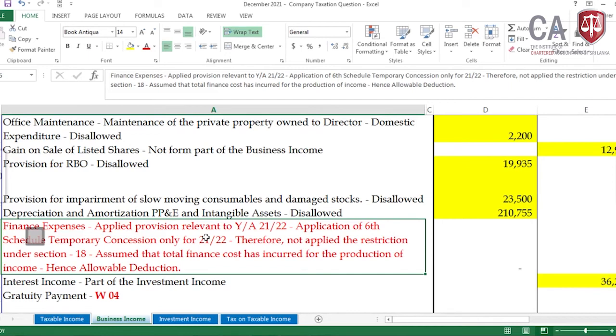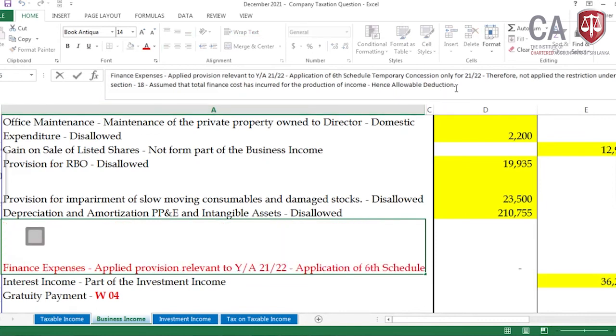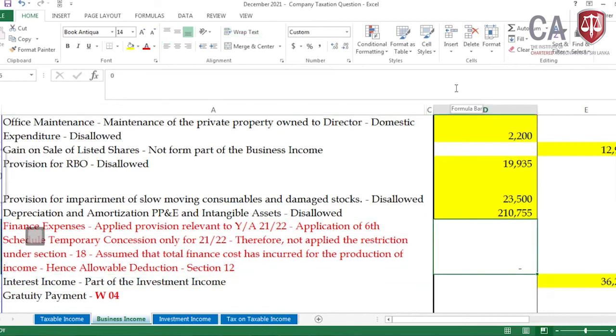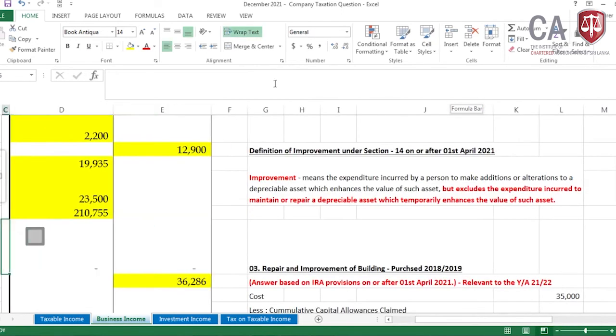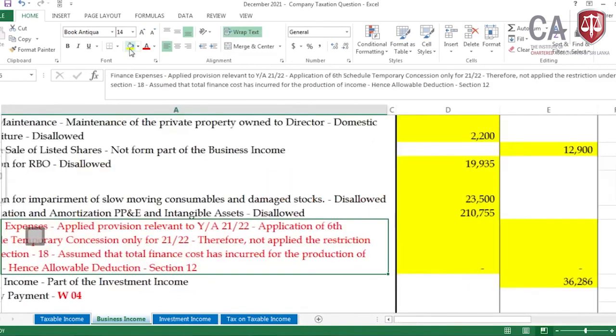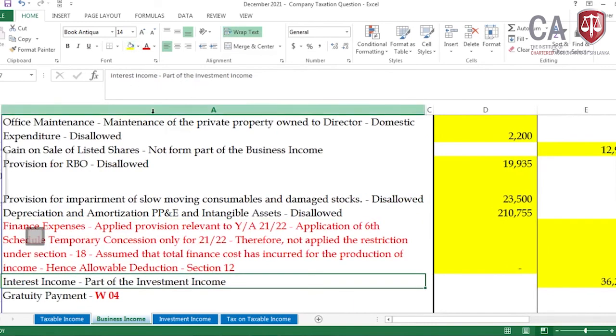Now come to this one, applied provision relevant to 21-22: application of the 6th schedule under temporary concession only for 21-22, therefore do not apply the restriction under section 18. Assume that the total finance cost has been incurred for the production of income, hence an allowable deduction. Then what I have done, I have applied only the provisions of section 12. With that assumption and the adjustment, there is nothing to disallow. The entire finance cost, assuming it satisfies the requirements under section 12, is an allowable deduction.